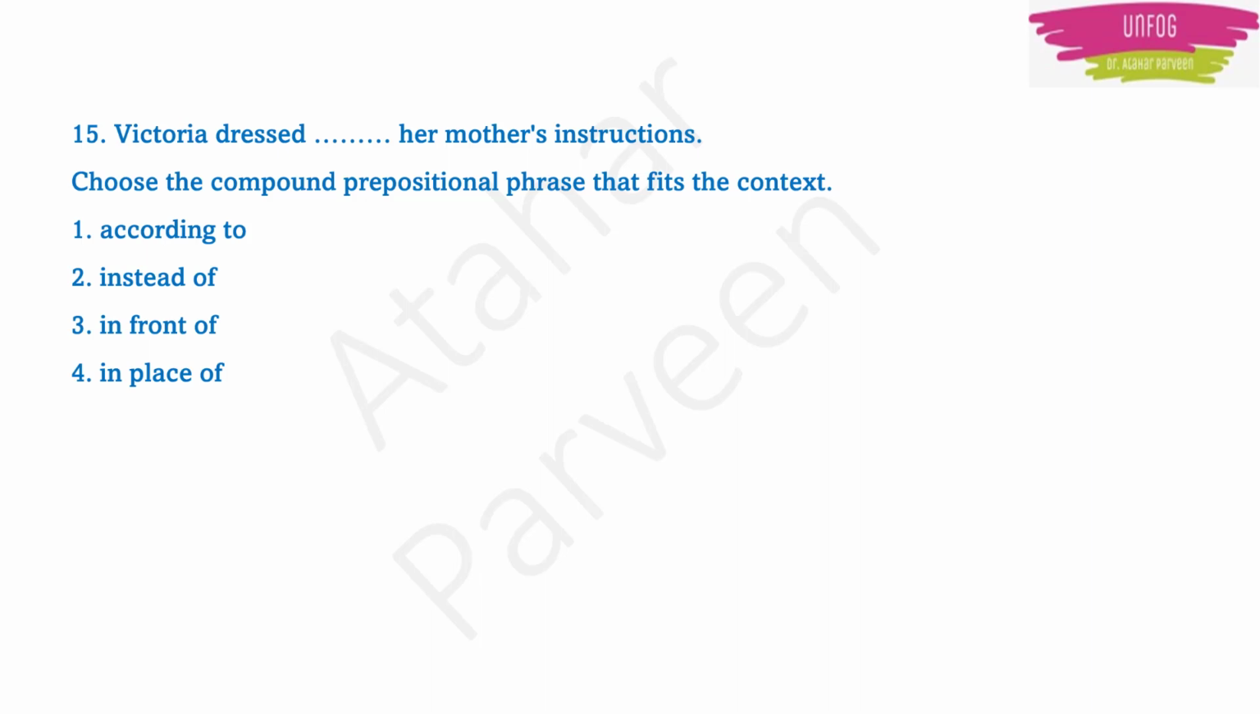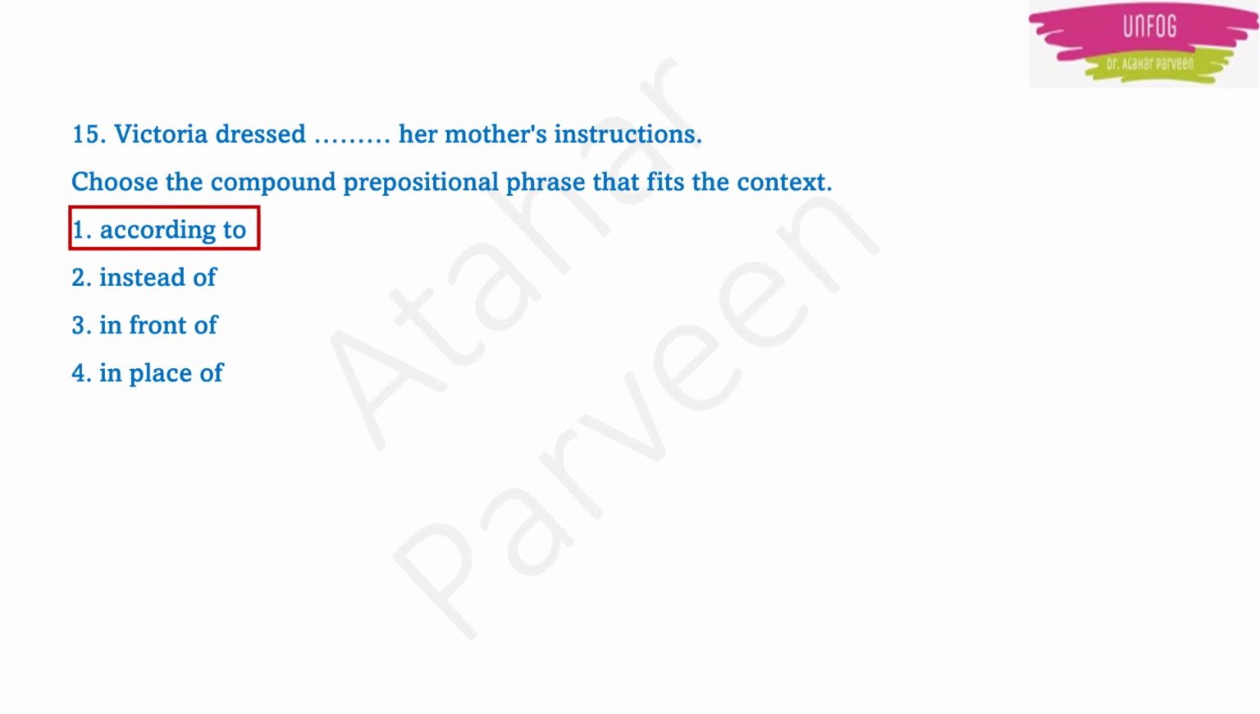No, right? See, Victoria dressed instead of her mother's instructions. That is not possible. Victoria dressed in front of her mother's instructions. That is also not possible. See, it is not written only mother. It is written mother's instructions. Okay. Mother told which dress to be worn by Victoria. Okay. So, Victoria heard what mother told. Victoria wore only that dress which mother told her to wear. Okay. So, Victoria dressed according to her mother's instructions.